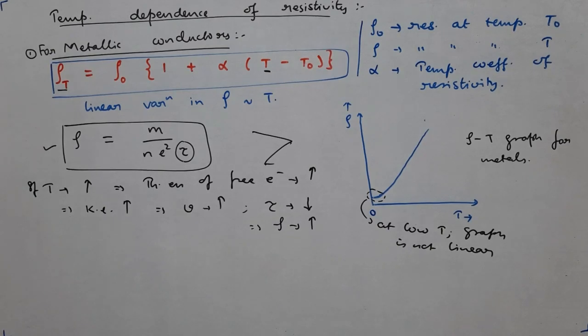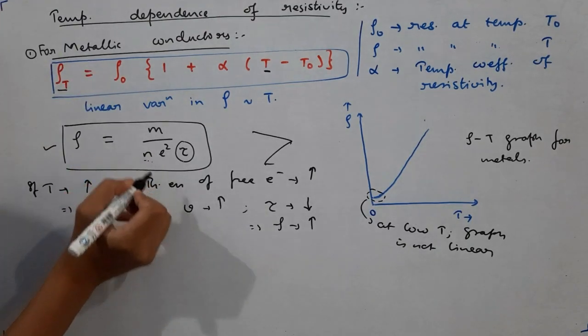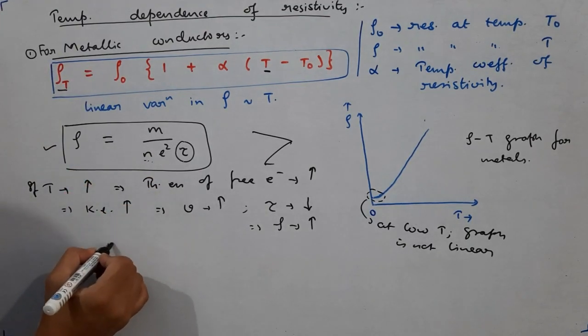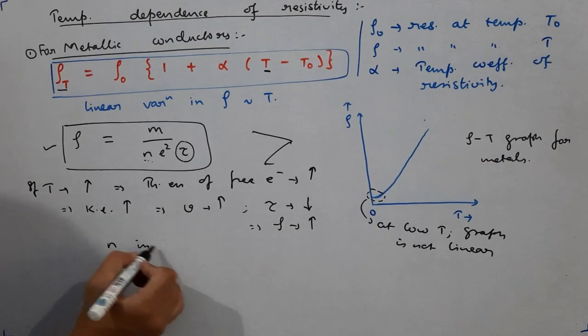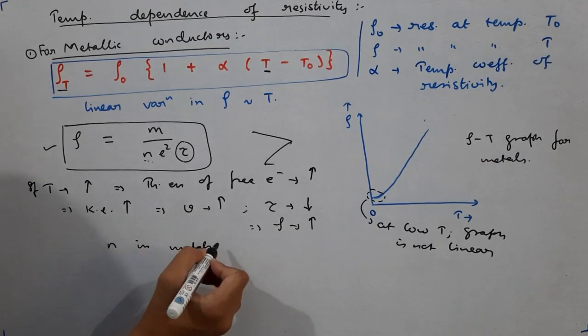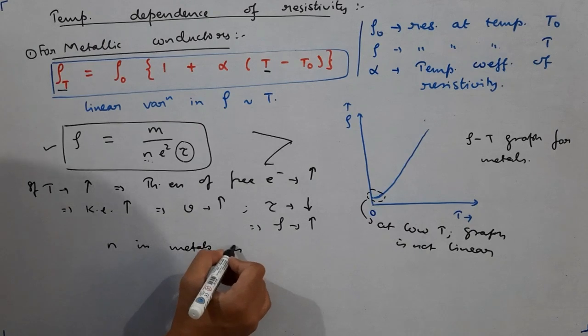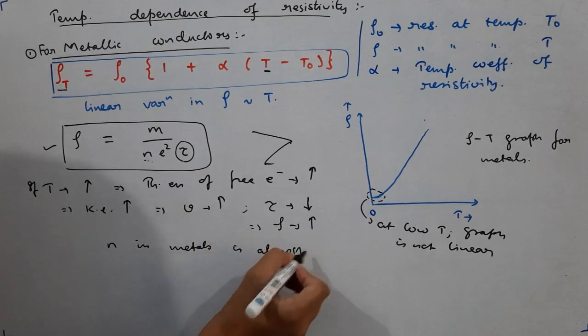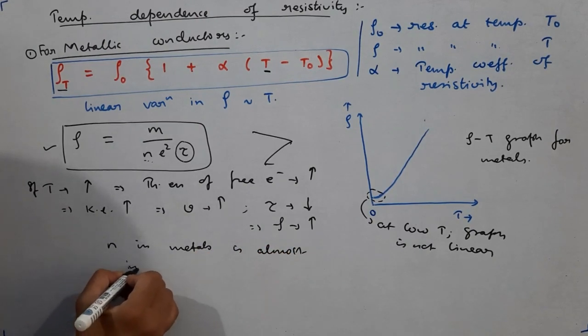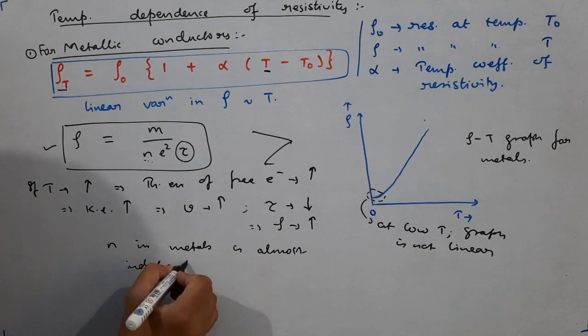But for semiconductors, just the opposite happens. Remember, there is one more factor here, n. What is n? n is the number of free electrons. The number of free electrons in metals is almost independent of temperature, almost independent of temperature.